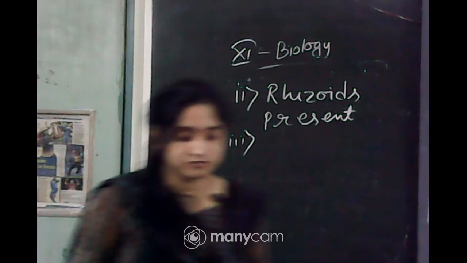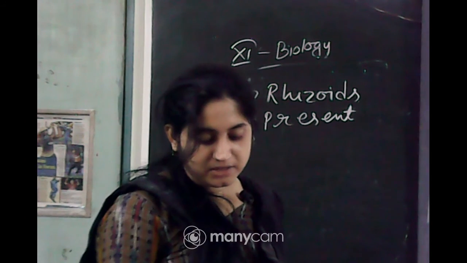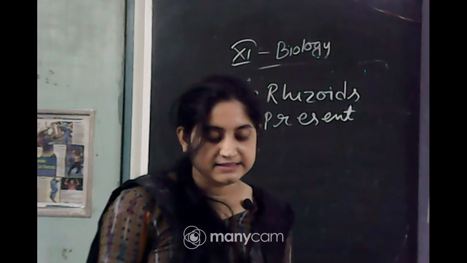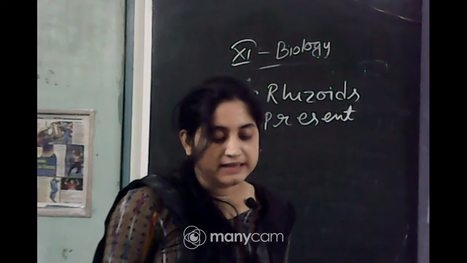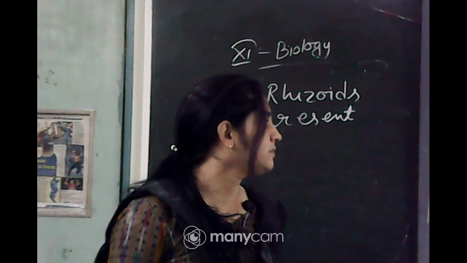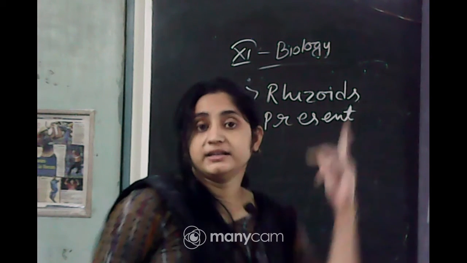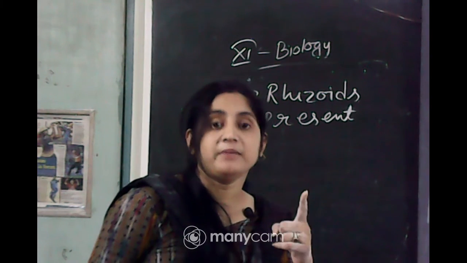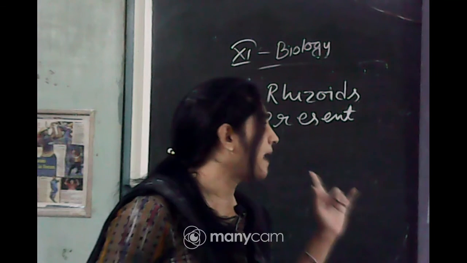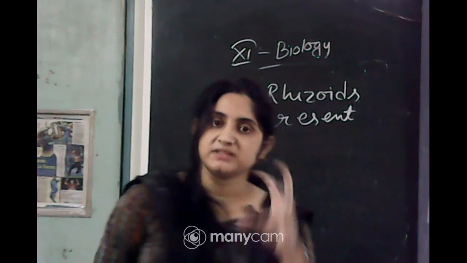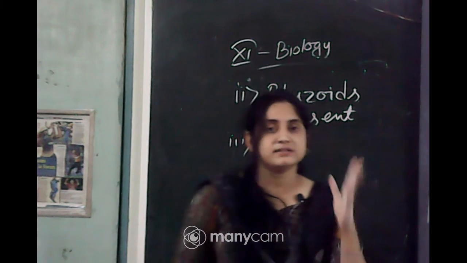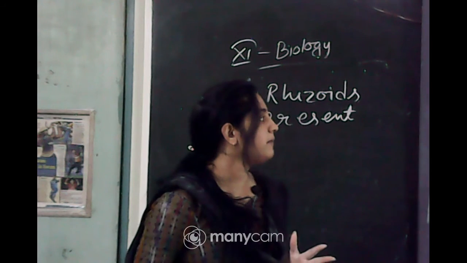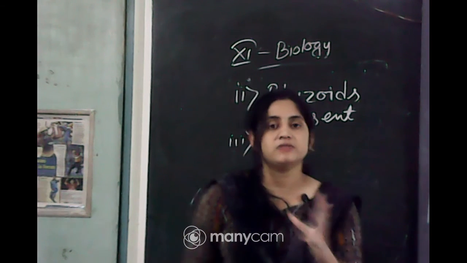Third one, vegetative reproduction by fragmentation and budding in the secondary protonema. So, here the asexual or vegetative reproduction occurs through these processes. In liverworts, it is fragmentation and gemma formation, but here it is fragmentation and budding. In fragmentation, the body is divided into small fragments, and each fragment develops into a new individual.